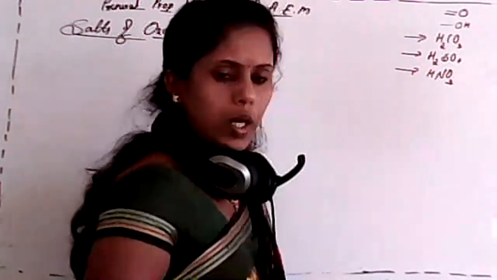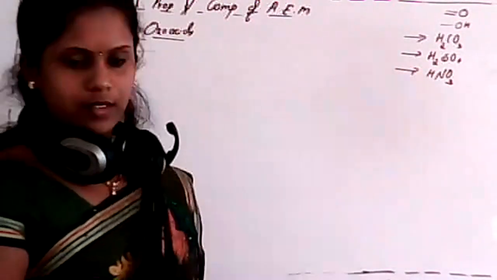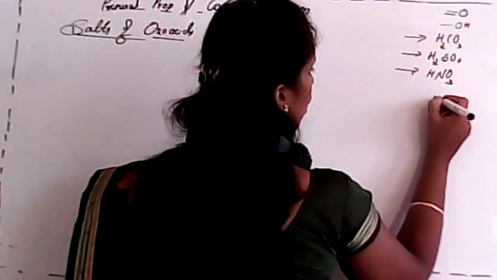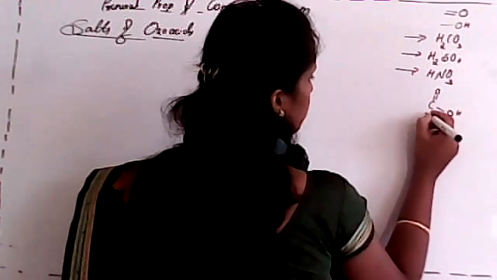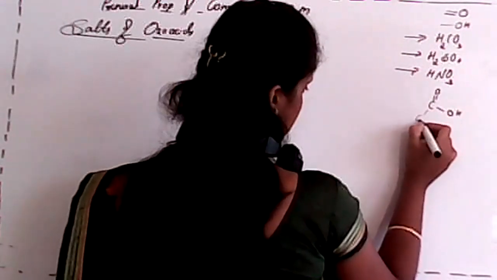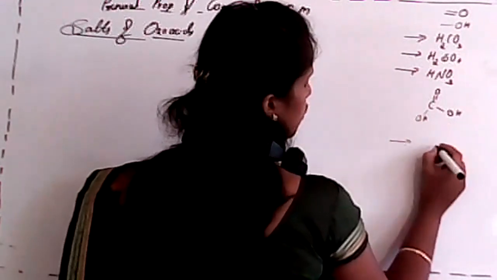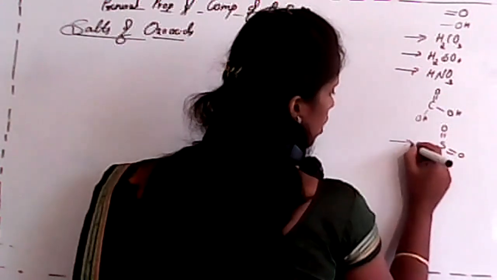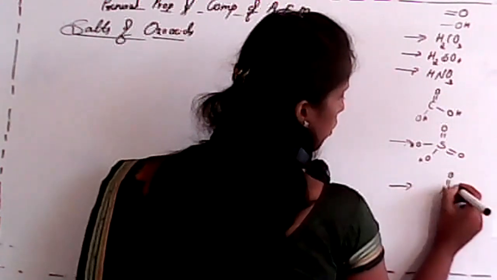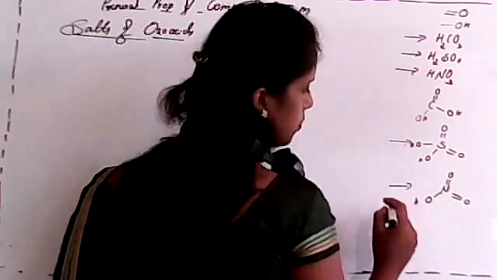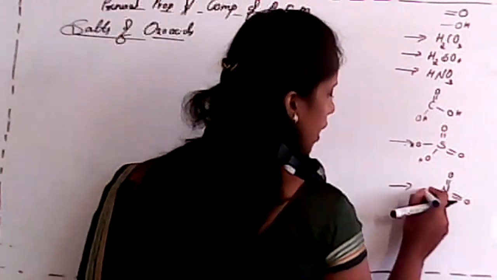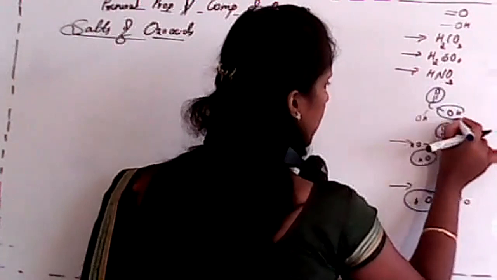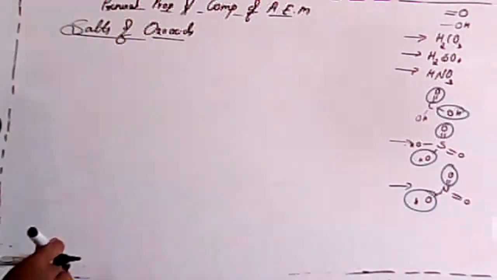We already know about phosphoric acid also, an oxoacid, along with H2CO3, H2SO4, HNO3, and we know the structures. Once again, I'll draw. See, carbon with a double bond, OH, OH. For H2SO4, sulfur, double bond, OH and OH. And for HNO3, nitrogen with a double bond and a hydroxyl group. Each and every compound has at least one oxo group and one hydroxyl group. So that's why we call them oxoacids.